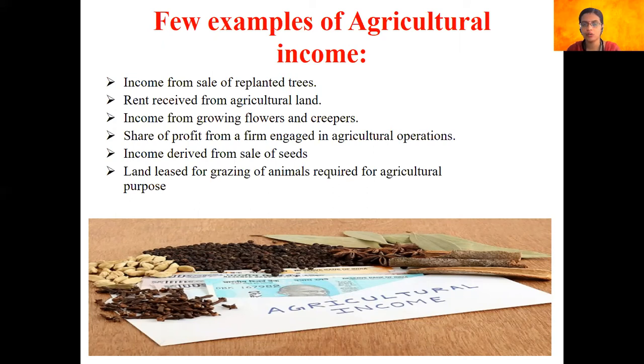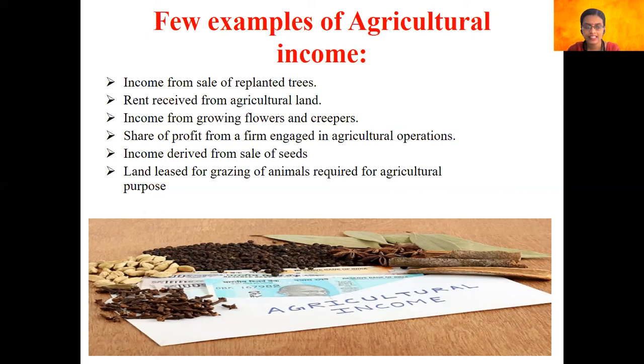Nextly, income from growing flowers and creepers. Hope I need not explain, because you invest your time, money, you put seeds, you put pesticides, etc. in order to grow those creepers or flowers. Therefore, it's considered an agricultural operation. Nextly, share of profit from a firm earned in agricultural operation. Ultimately, you will receive a profit from a firm which is engaged in an agricultural operation, and hence it is considered to be an agricultural income. Nextly, we have income derived from sale of seeds. Again, we are going to sell the seeds which are used for an agricultural operation. Therefore, it is considered an agricultural income.